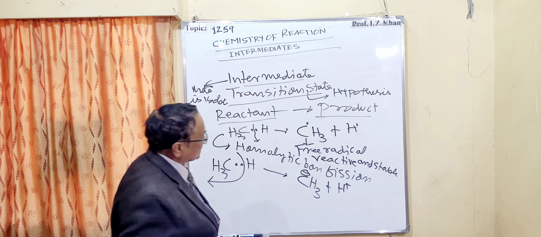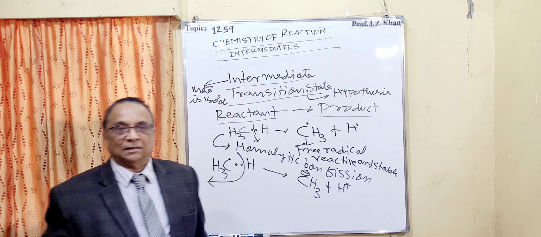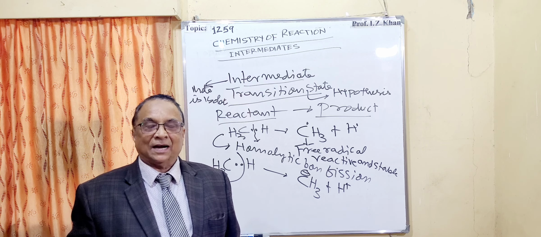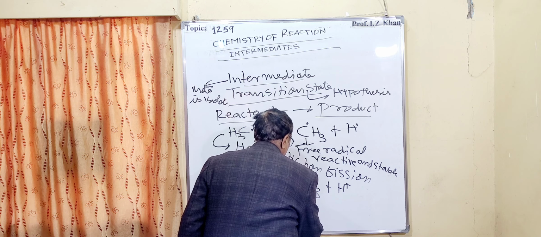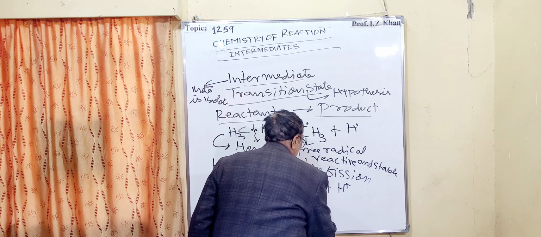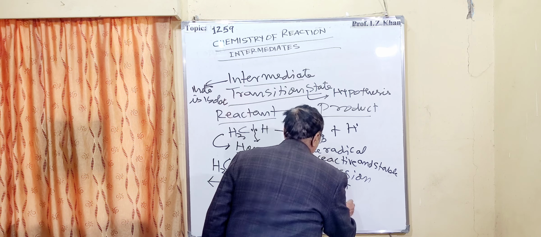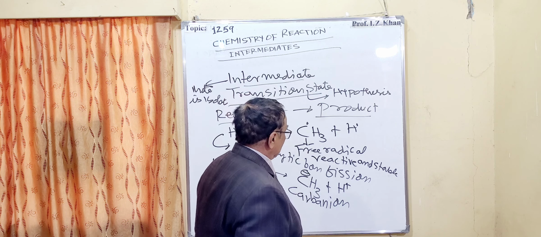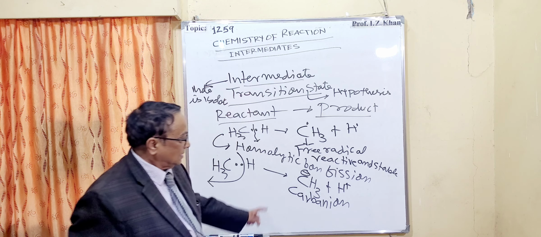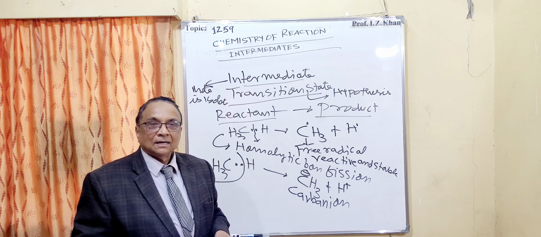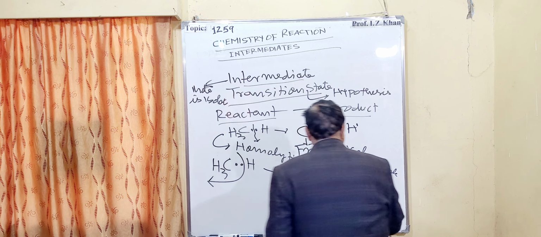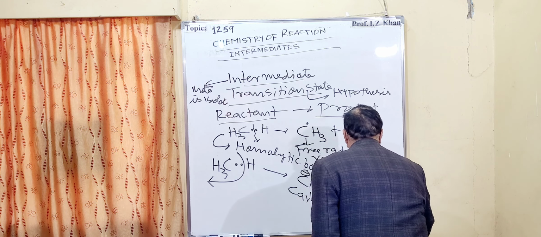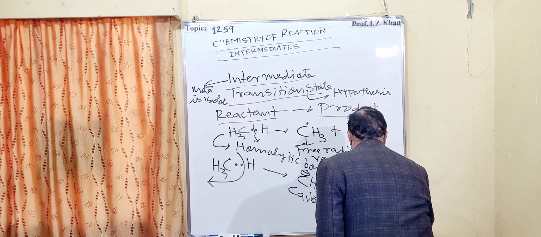Any CH3 which has an extra electron because of unequal breaking of the bond is called a carbanion, also known as the methyl carbanion.